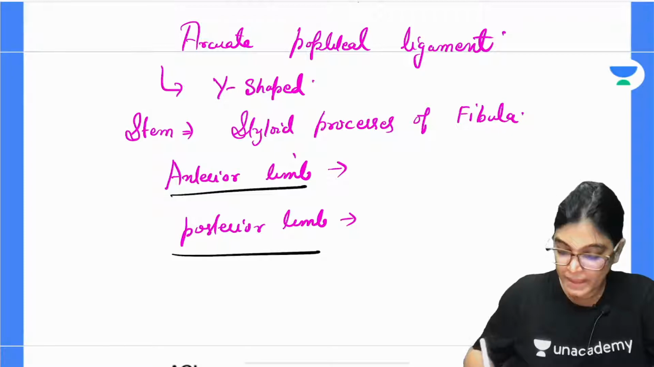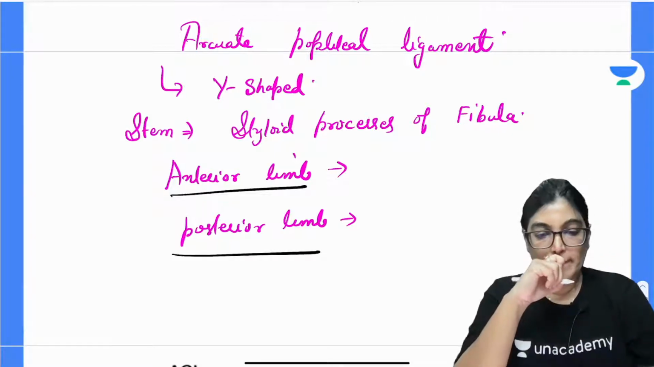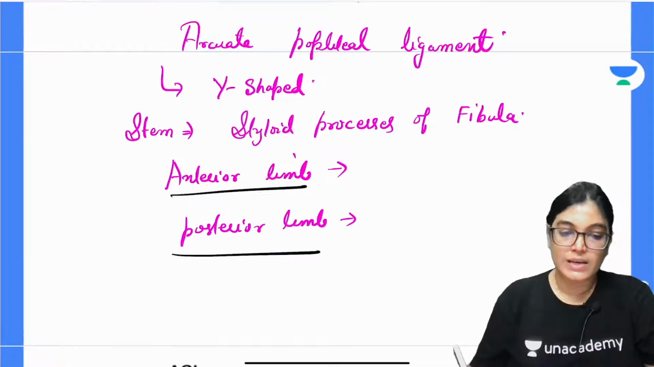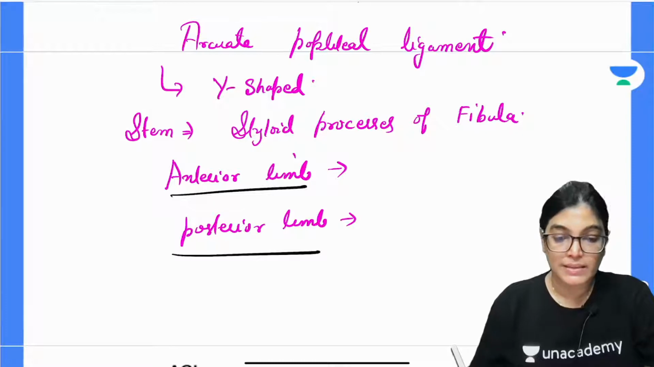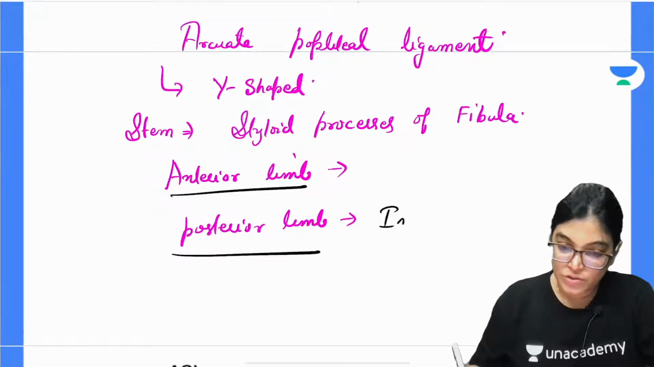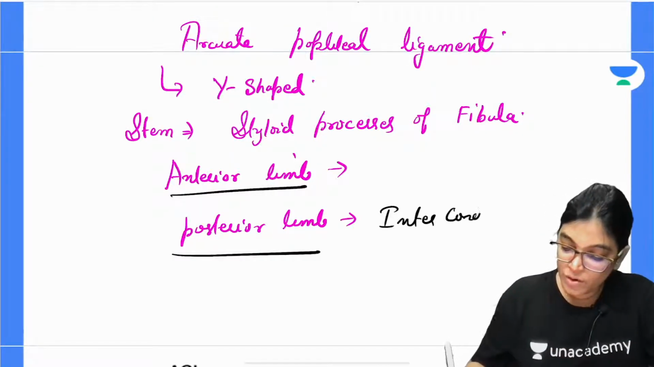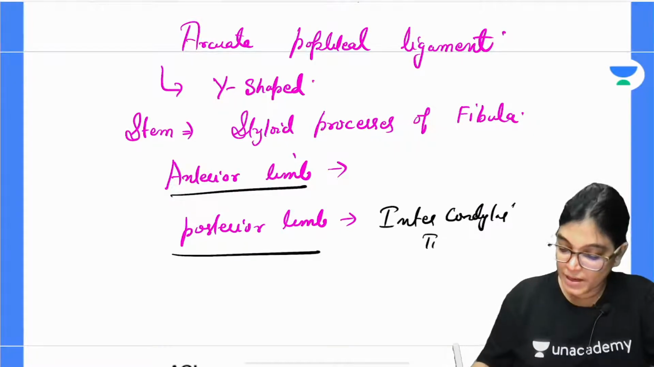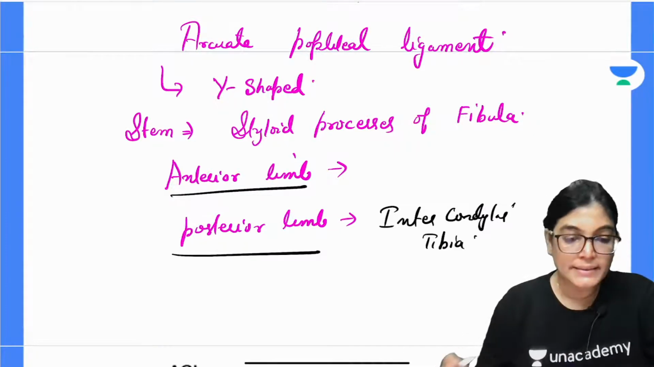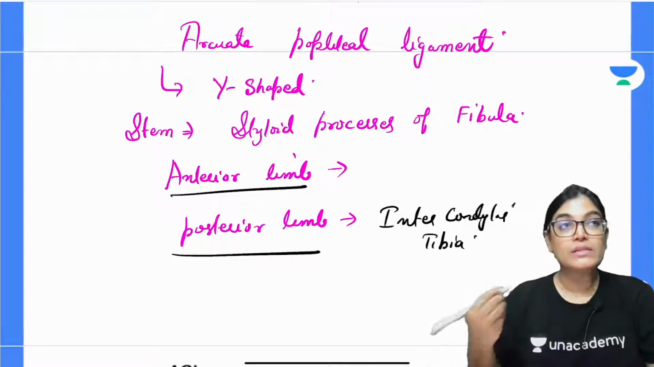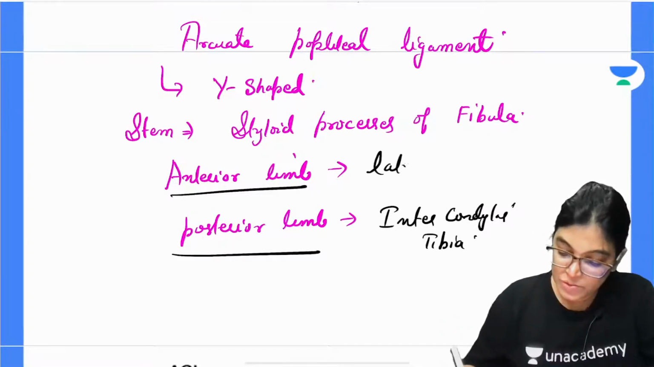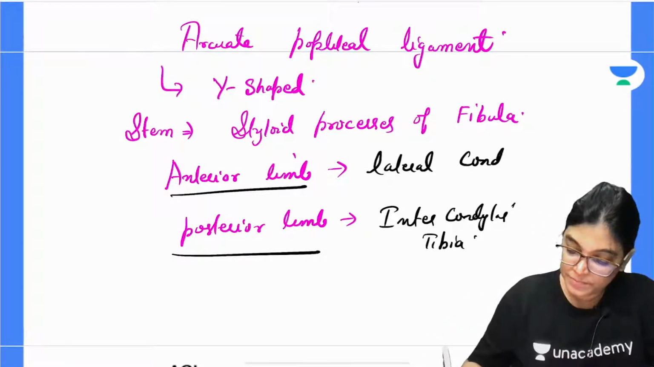Now the posterior limb is arching over the popliteus tendon muscle, and then it gets attached to the intercondylar area of tibia, and the anterior limb will traverse towards the lateral condyle of femur.